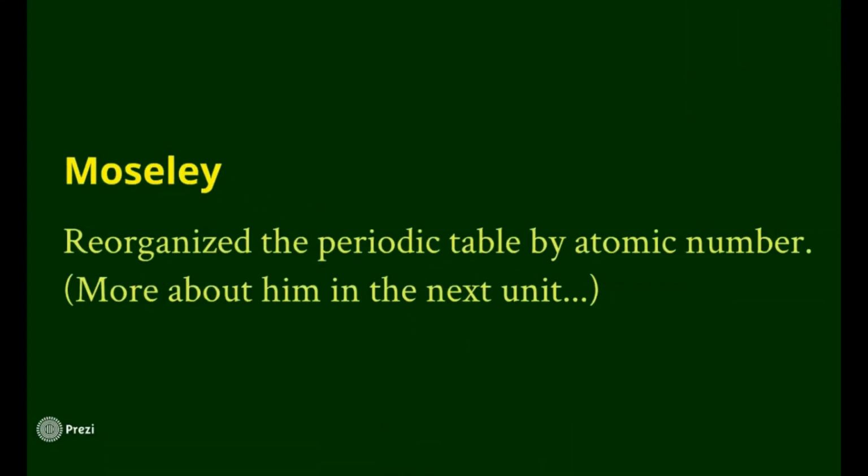Next guy, Henry Moseley. We'll talk more about him later too. Just like Mendeleev, he actually reorganized Mendeleev's periodic table. He reorganized it because Mendeleev did it by atomic mass. This guy did it by atomic number. And we'll talk about how those two are very, very important later on. He didn't really have to rearrange much about the other guy, but, you know, again, next unit.